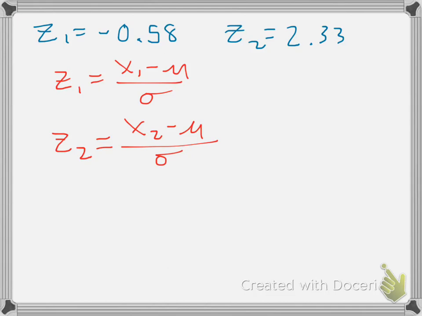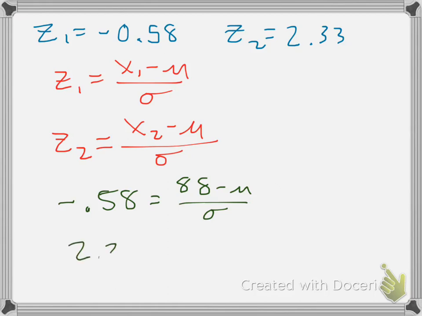Okay. So let's put in some numbers here. Negative 0.58 equals, our little brother was 88 minus the unknown mean over the unknown standard deviation, and then we had positive 2.33 equals you, who got 118 minus the mean over the unknown standard deviation. I'm going to go to my next screen. We're going to multiply sigma by both sides here. So I got negative 0.58 times sigma equals 88 minus mu.